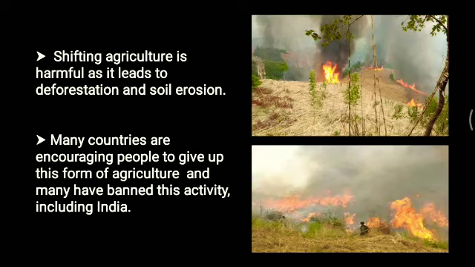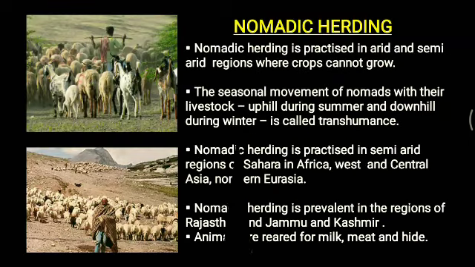Alright, now next move on to the next one, that is the nomadic herding. Now we all know this, nomadic herding is practiced in arid and semi-arid regions, so basically where crops cannot grow properly. Now what is this nomadic herding? The seasonal movements of nomads. Nomad means the people who move from one place to another in search of food and other resources.